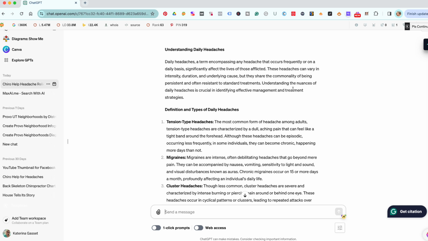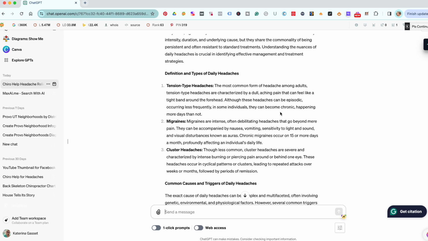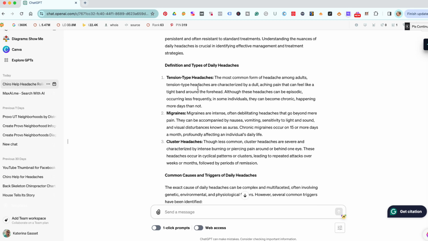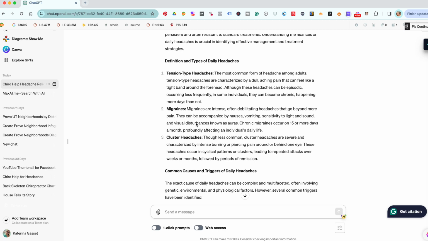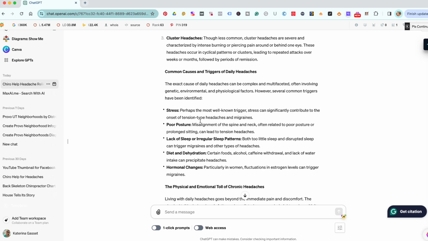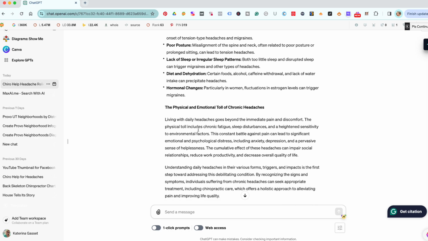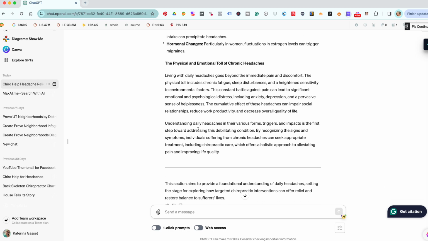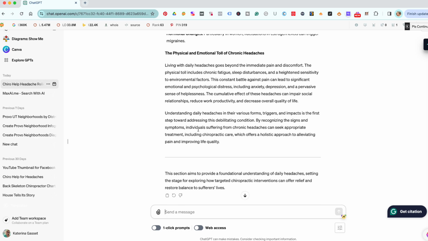Whenever you start to see words like nuances, there are certain words that AI likes to use to prove how smart it is, and you're going to want to get rid of a lot of that kind of stuff. Tension type, migraines. Okay, they're covering migraines a little bit, so this would be okay because we could write an entire article on migraines and then link this section to it for our topical authority and our clusters, so that should work. All right, that's good.